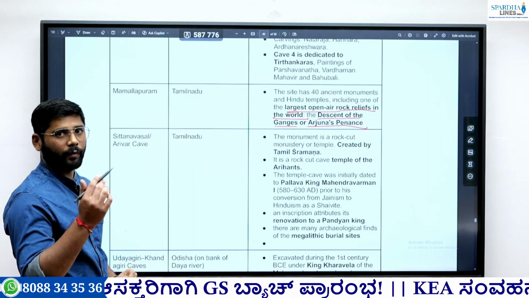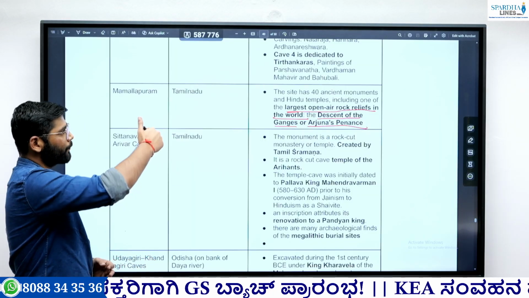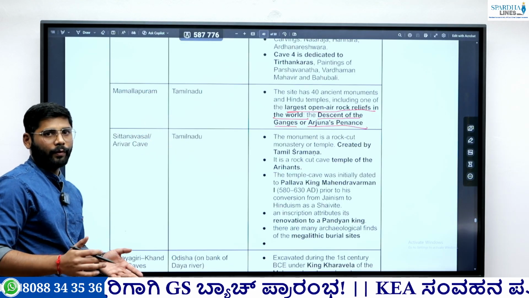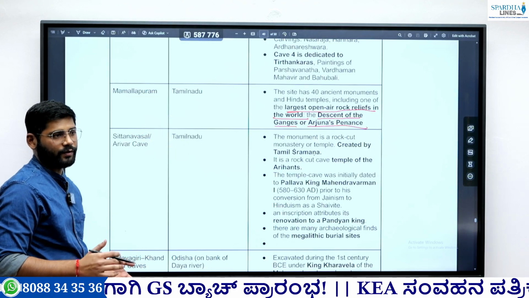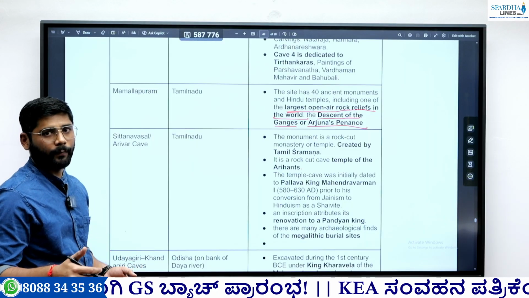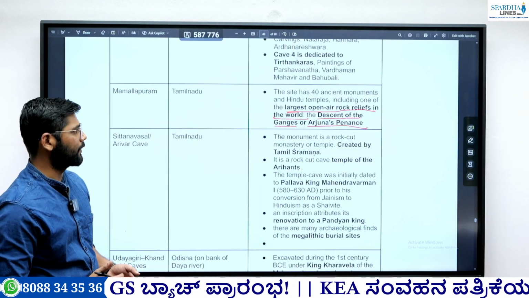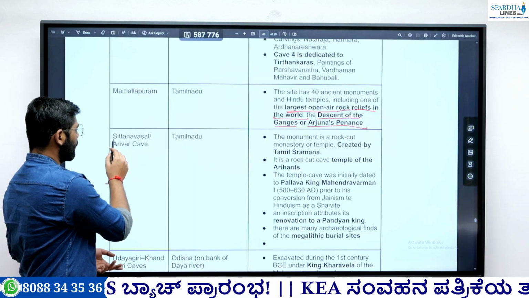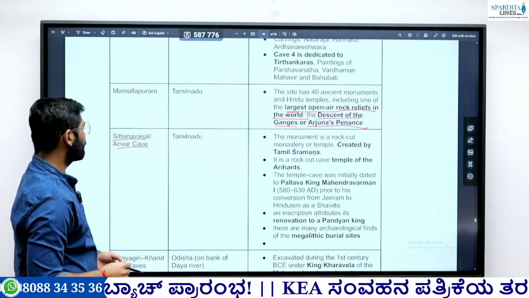Later on, when we go to temple architecture, we'll see the other places. There are the 5 rock cut temples. They are named after the 5 Pandavas, including Draupadi's. Okay, so remember this. Then there is another one, Sittanavasal or the Arivar cave.